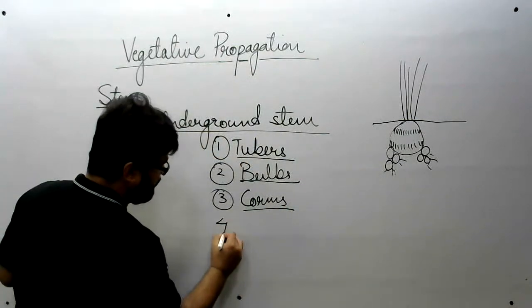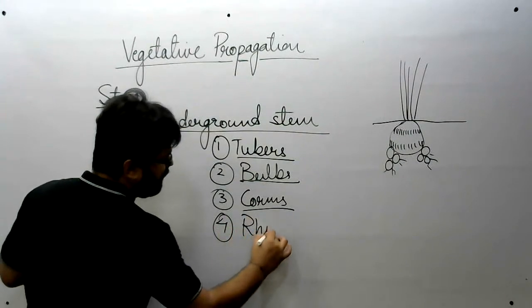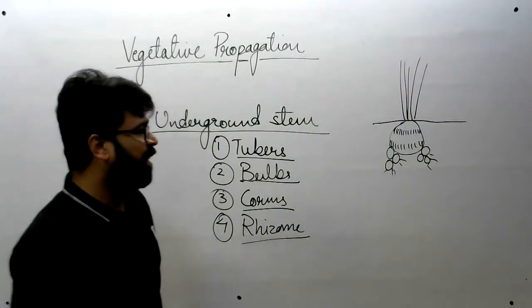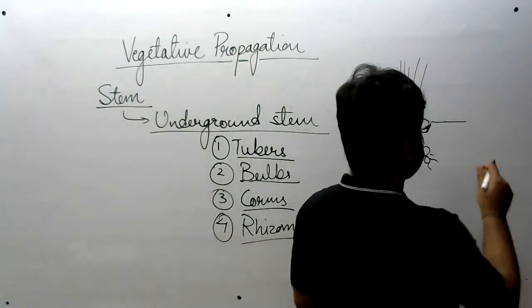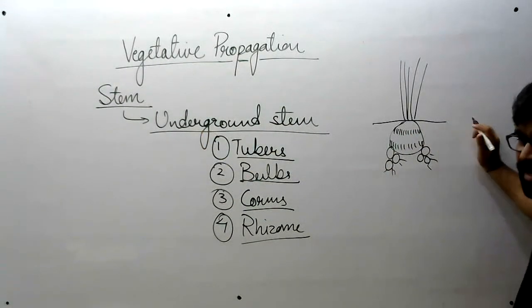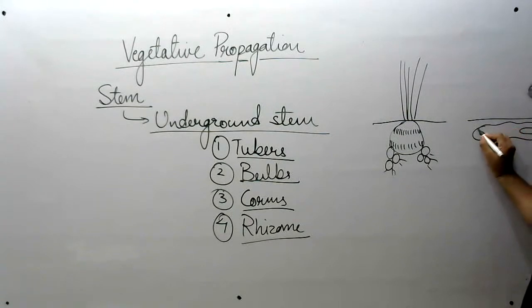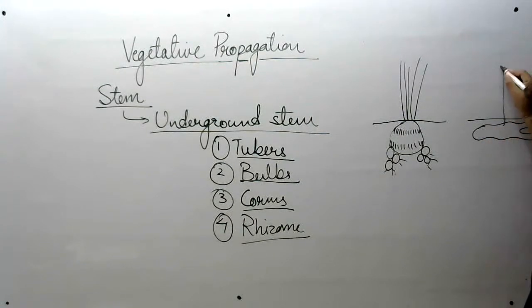Next is rhizome. All right. Now, rhizome grows like this. I'm drawing it here only. Here it is having the shoot.